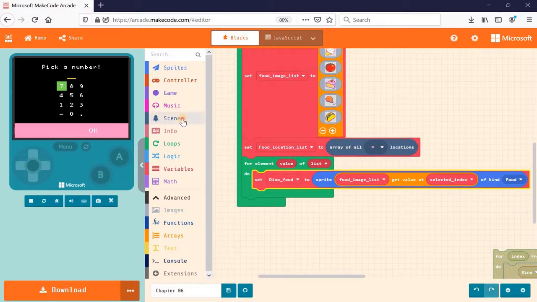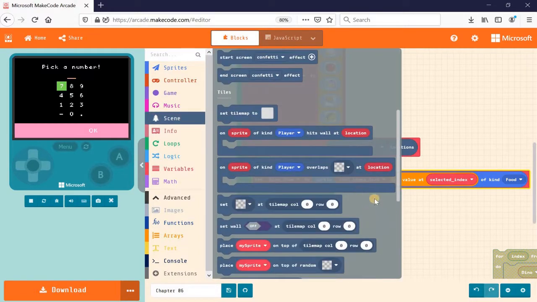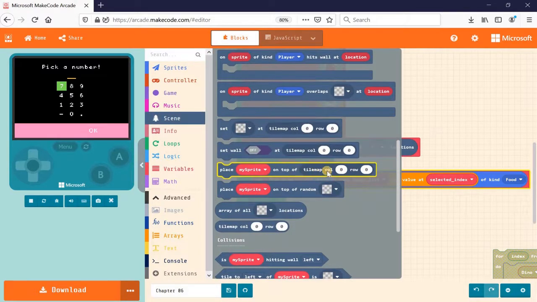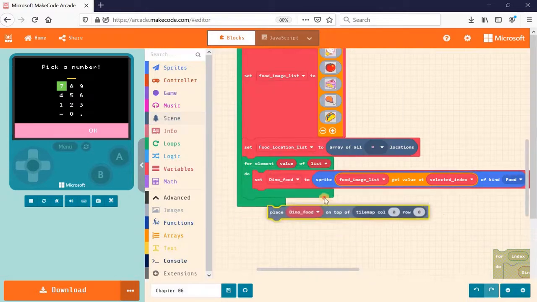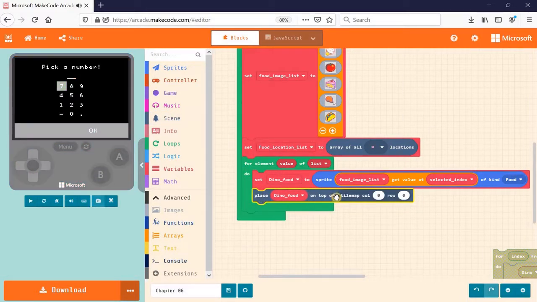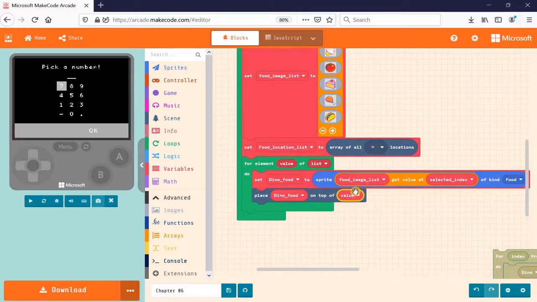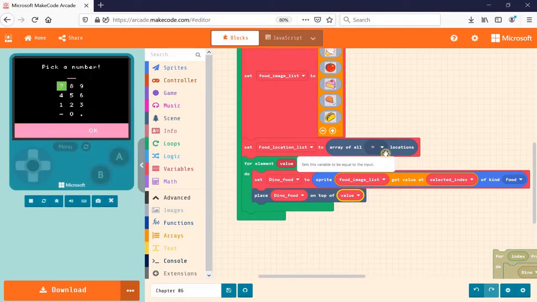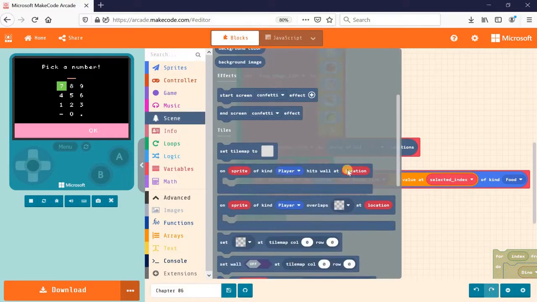To do that, there is an option inside the scene category that says place my sprite on top of tile map location. So let me drag this one out and place it here. So I'm gonna place Dino food on top of the value, because the value of this food location list is the tile locations, so I can use it directly. Alright, and of course, now that we already placed a sprite on top of this particular tile, we can remove the square pink tile from the map. So let me go ahead and remove that as well.